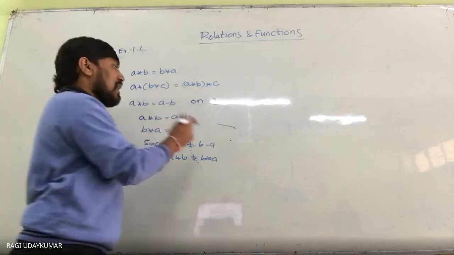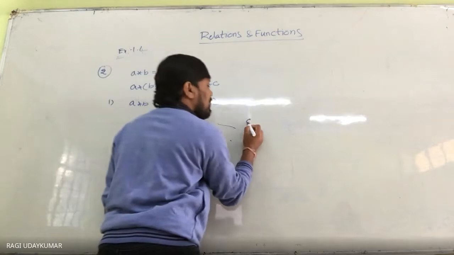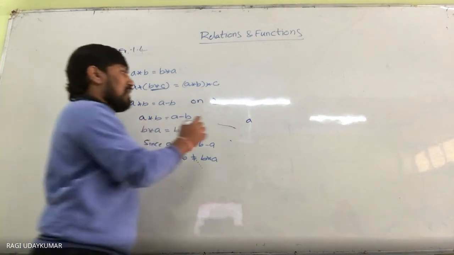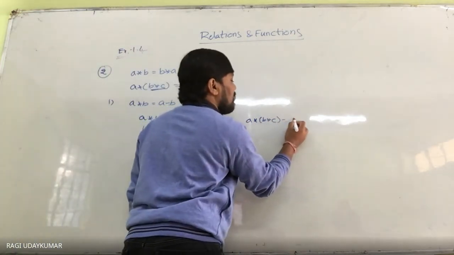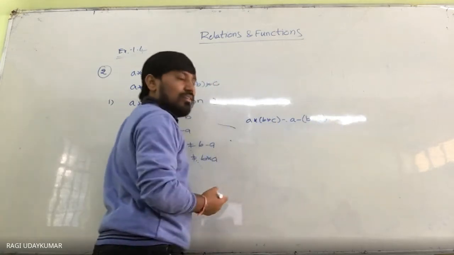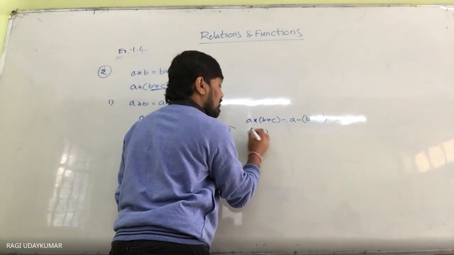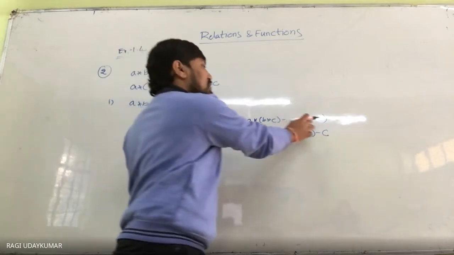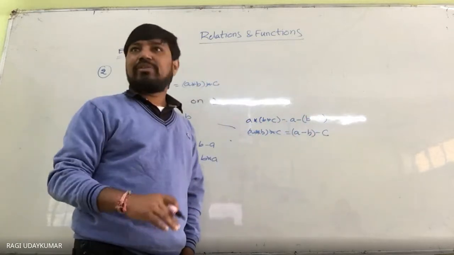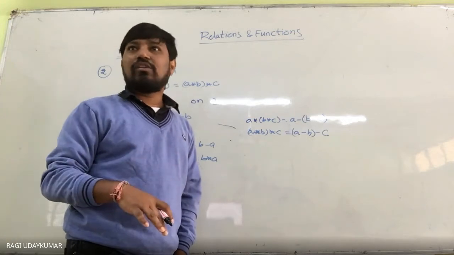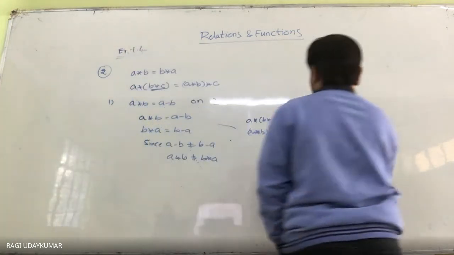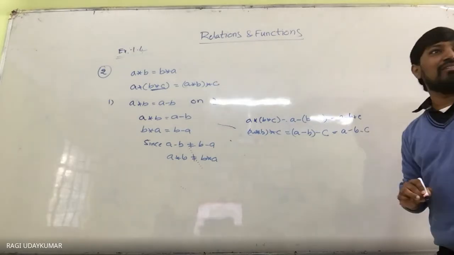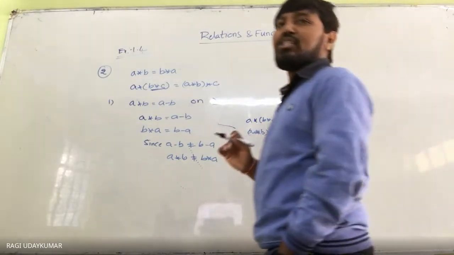And for the associative property, normally A star (B star C) is equal to A minus (B minus C), and (A star B) star C is equal to (A minus B) minus C. So these both are not equal. You take an example, numbers 1, 2, 3, and simplify it; you are not going to get equal. Because A minus (B minus C) gives A minus B plus C, and this is A minus B minus C. Both are not equal, so it is not satisfying the associative property.